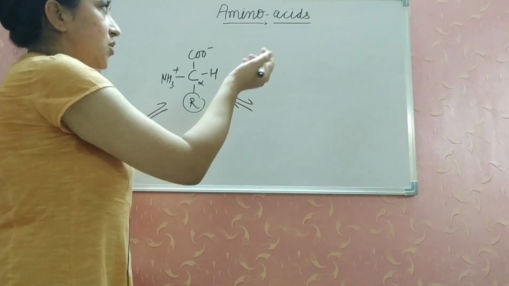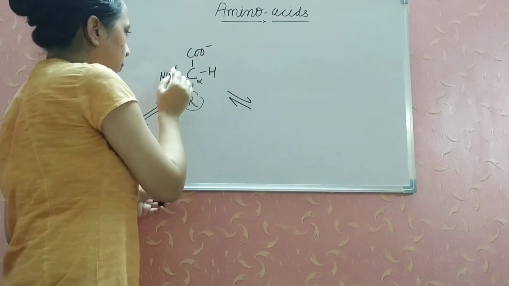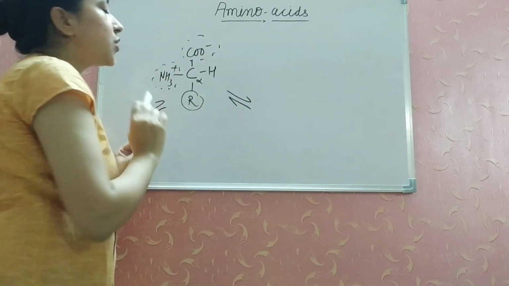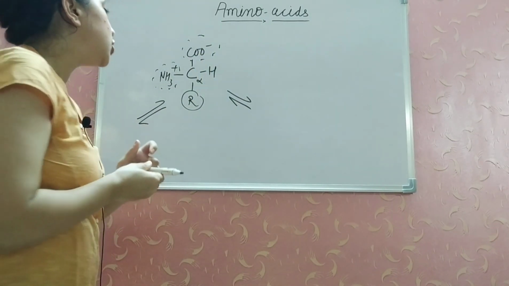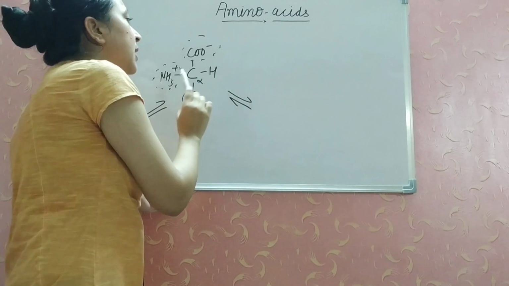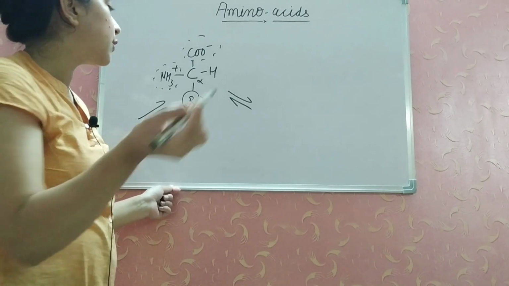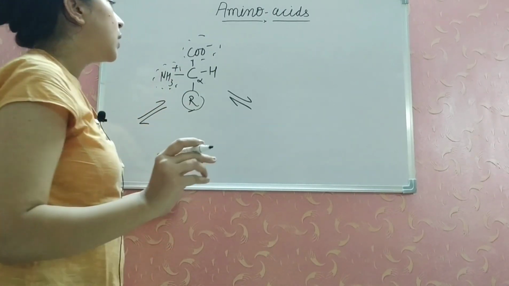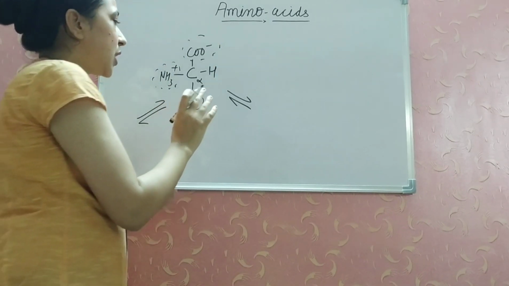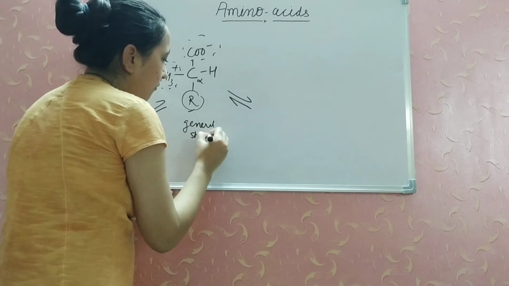As the name suggests, amino acids comprise both an amine group and an acid, that is the carboxyl group. This is the general structure of an amino acid, in which a carbon atom is attached to an amine group and a carboxyl group, and one hydrogen is there. The R group varies among different amino acids. This molecule consists of a positive as well as a negative charge. It is the general structure of an amino acid.